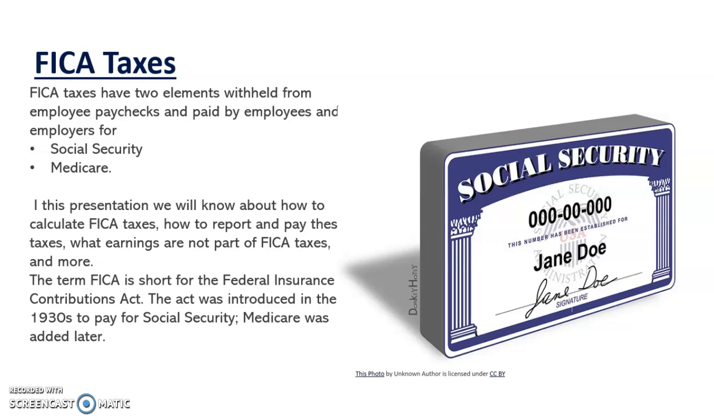These taxes have two elements: withheld from employee paychecks, and paid by employees and employers for Social Security and Medicare. In this presentation we will find out how to calculate FICA taxes, how to report and pay these taxes, what earnings are part of FICA taxes, and more.